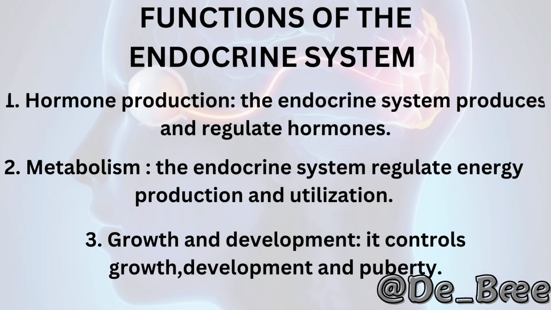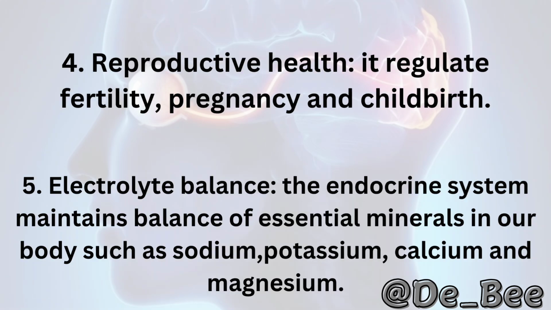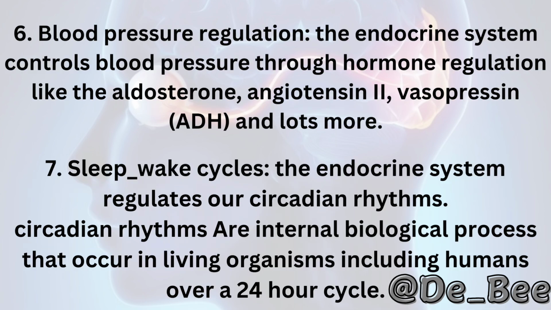Moving on to the various functions of the endocrine system. 1. Hormone production. The endocrine system produces and regulates hormones. 2. Metabolism. The endocrine system regulates energy production and utilization. 3. Growth and development. It controls growth, development and puberty. 4. Reproductive health. It regulates fertility, pregnancy and childbirth. 5. Electrolyte balance. The endocrine system maintains balance of essential minerals in our body, such as sodium, potassium, calcium and magnesium.